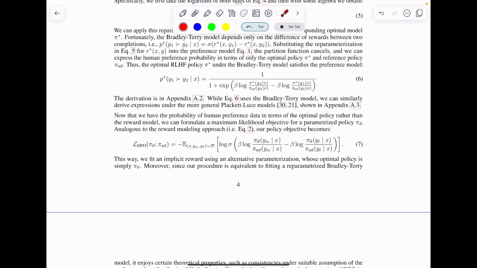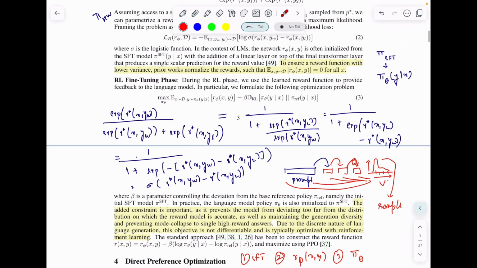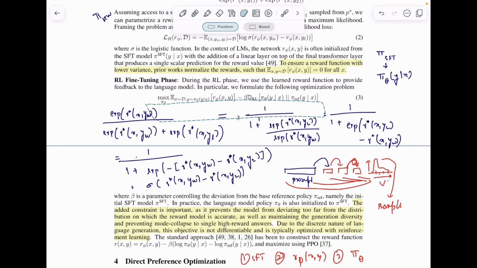So now if you compare it with the RLHF one, I think they have provided it. Yeah. In the case of the RLHF one that we had here, the difference between these two is that there you have a reward function in the optimization function.